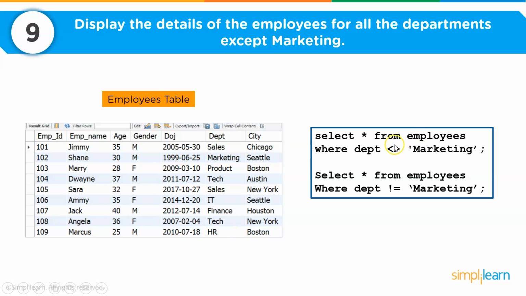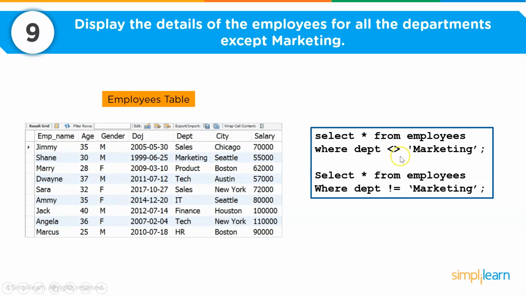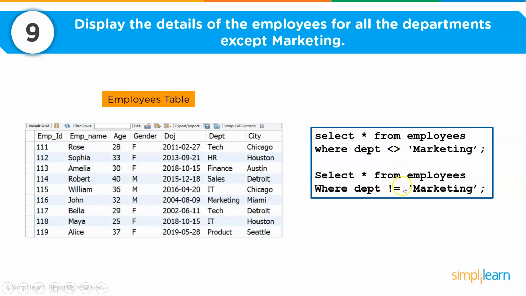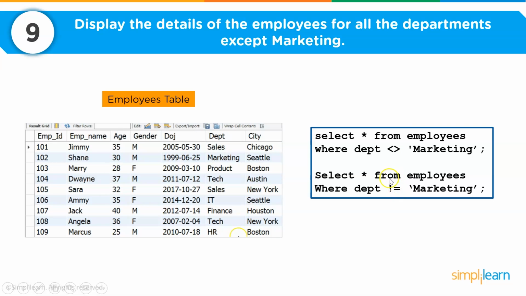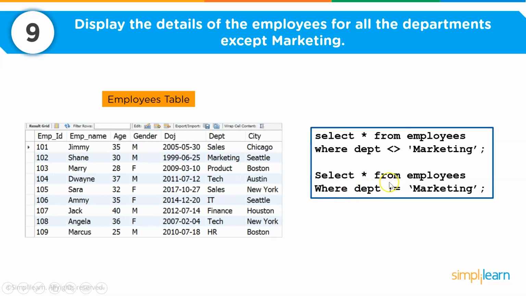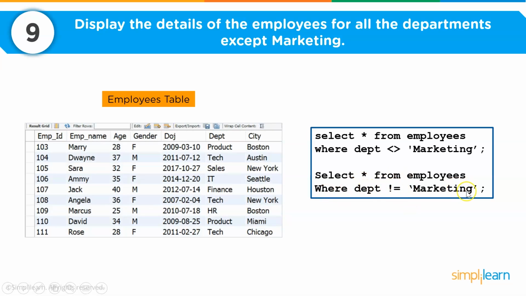So this is the way you write not equal to: you use the less than and greater than symbol. Another way to do it is to use the exclamation mark and equal to. So this means select all the employees where department is not equal to marketing.